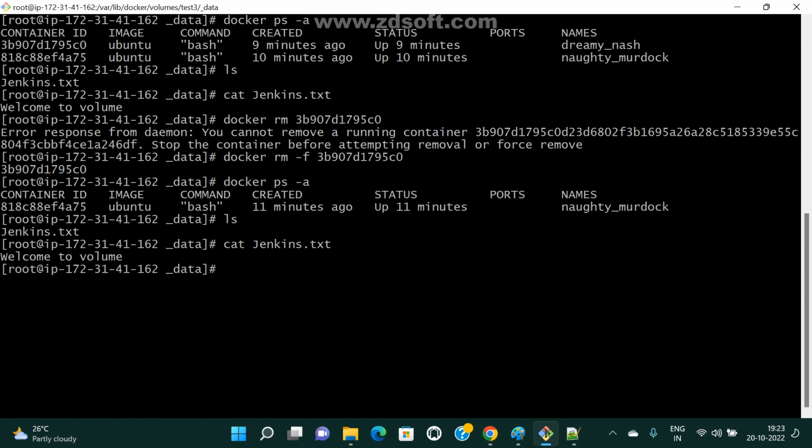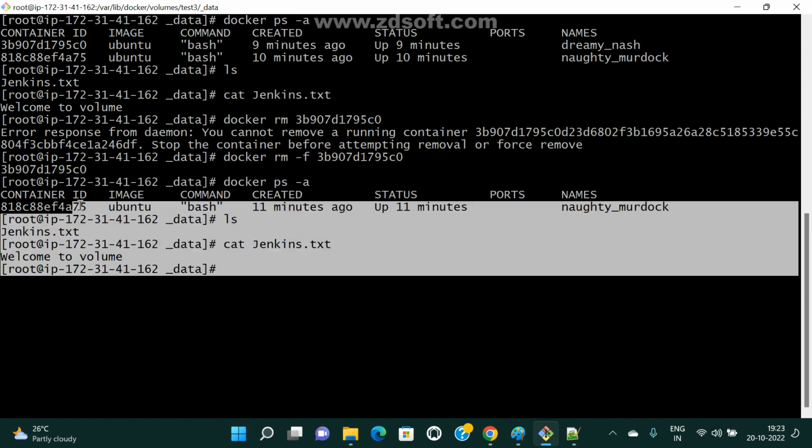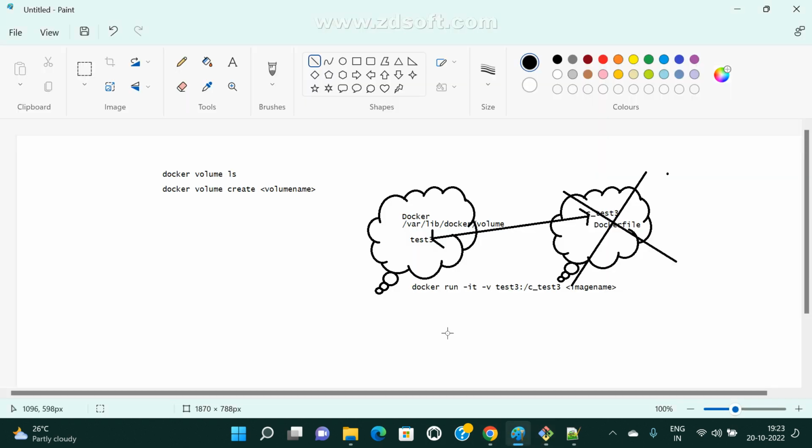Yes or no? Now one more. Can you attach this volume to multiple containers? They will ask this interview question: can I attach my volume to multiple containers? Is it possible or not?